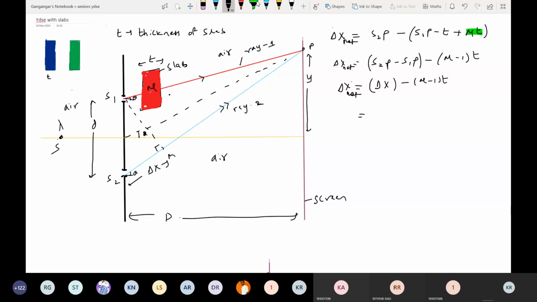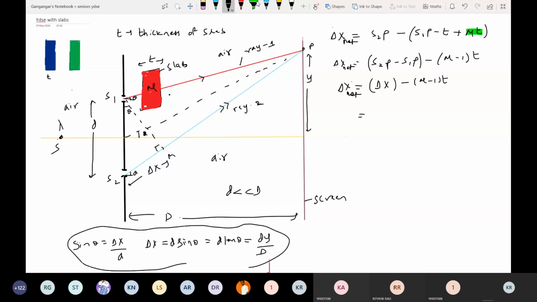What you can write? Sine theta equal to delta x by d. Delta x equal to d sine theta. As d is very much less than capital D, this will become d tan theta. Further, this I can write as dy by capital D.